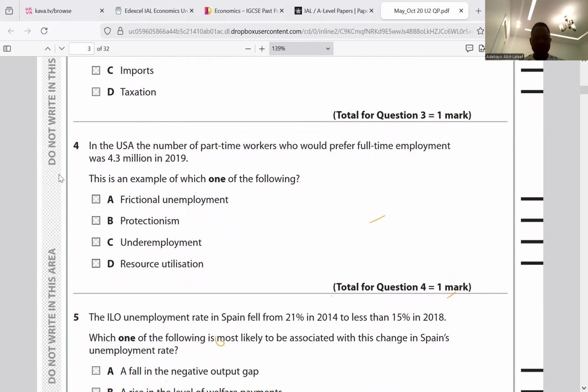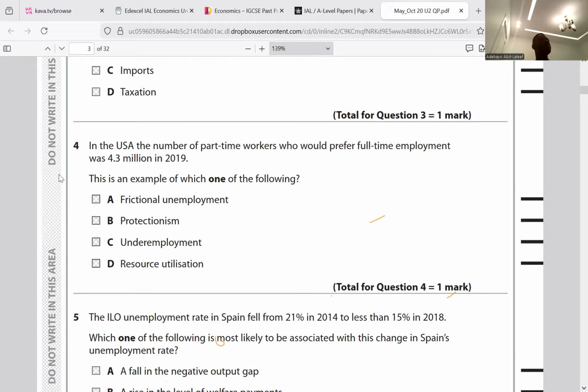They said in the USA, the number of part-time workers who would prefer full-time employment was 4.3 million in 2019. This is an example of which of the following? Frictional unemployment. When we talk about frictional unemployment, it's underemployment, yes. What is frictional unemployment? Frictional unemployment is a type of unemployment when you are in between jobs. It simply means the period between leaving a job and seeking another job. So it's called frictional or temporary unemployment. It happens when an individual leaves a job to seek another job within that period of time. That does not mean that it's about underemployment.